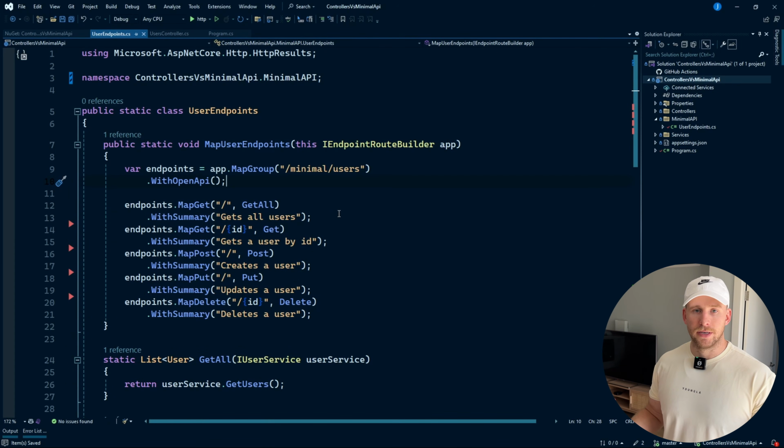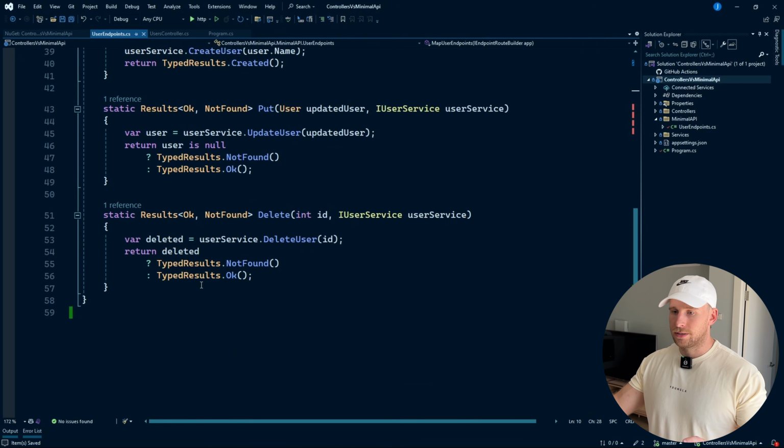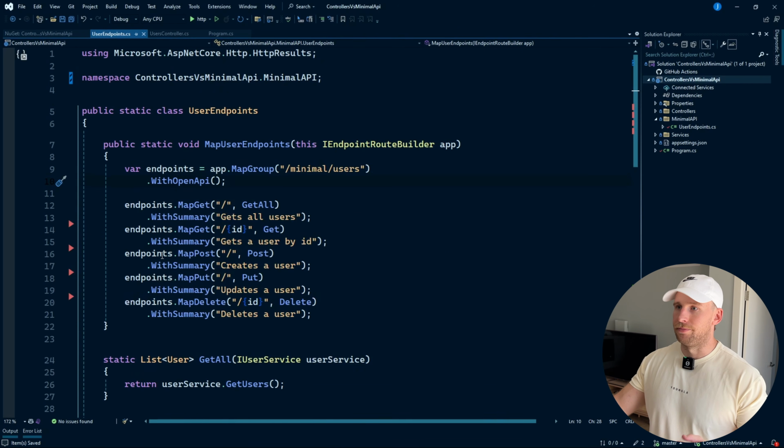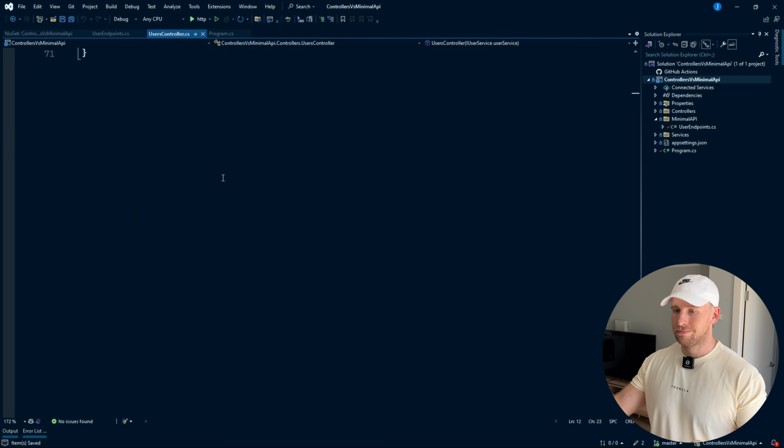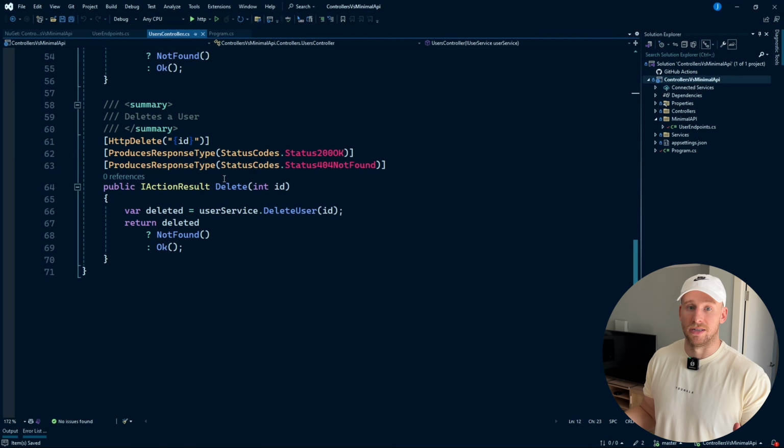So let's actually compare this to controllers. In our user endpoints class, you'll see it's about 58 lines of code. If we compare that to our controllers, it's like 70 lines of code. We're actually writing less code for the exact same functionality.